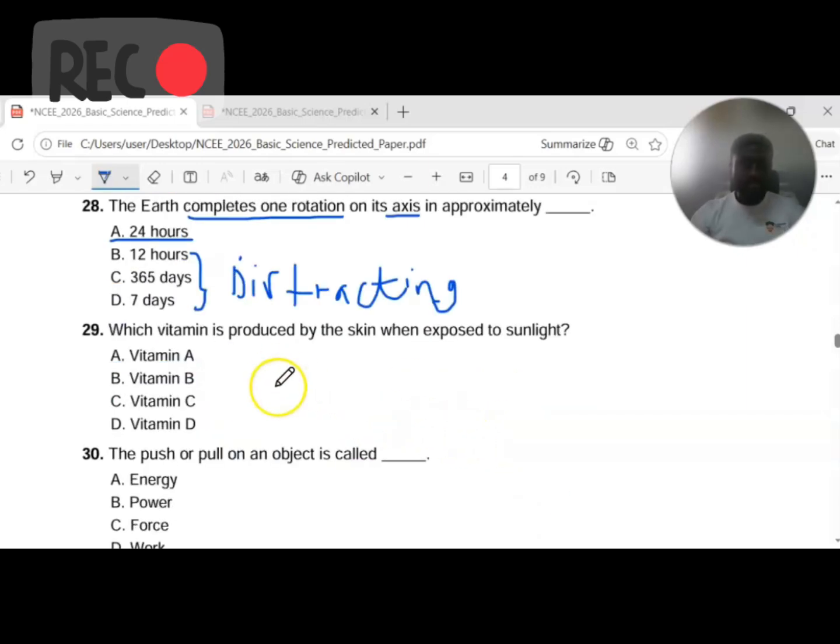Question 29. Which vitamin is produced by the skin when exposed to sunlight? A, vitamin A, B, vitamin B, C, vitamin C, D, vitamin D. Vitamin A is not the correct answer. Vitamin B is not the answer. Vitamin C, mostly from fruits, not the answer. The correct answer is option D, vitamin D.